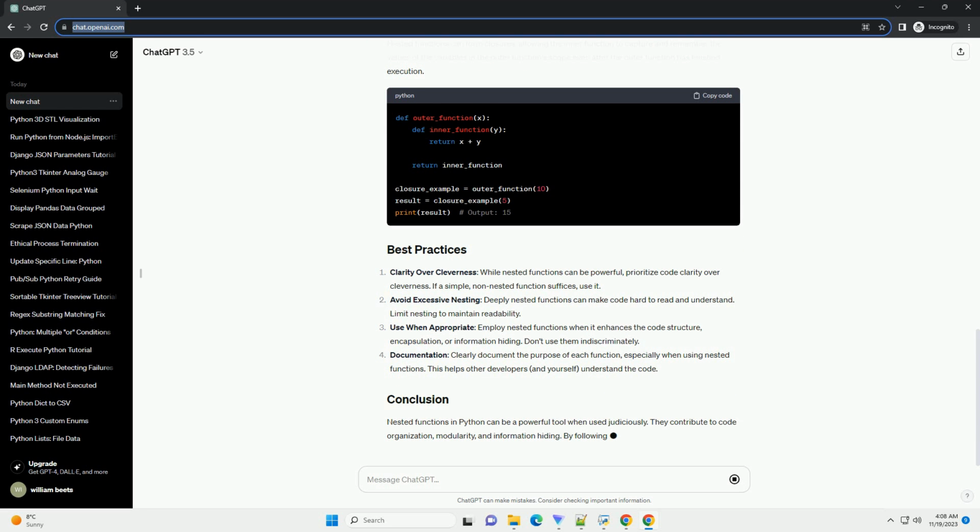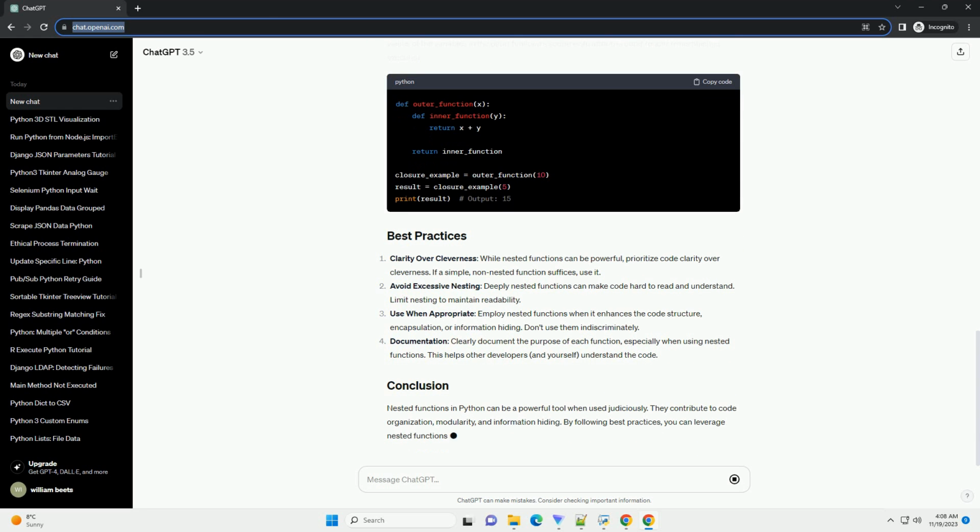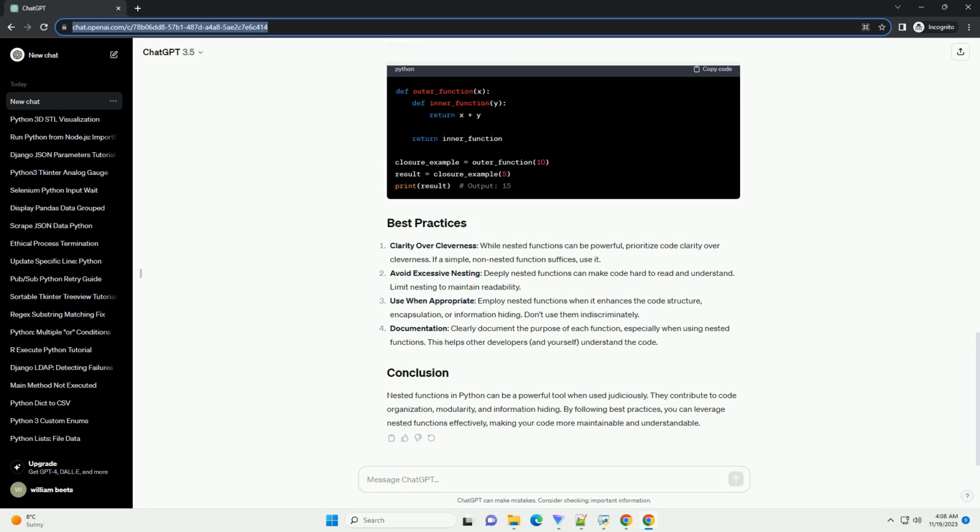Conclusion. Using nested functions in Python can be a powerful and elegant way to structure your code, promoting modularity, readability, and maintainability. However, it's important to use this feature judiciously, considering the specific requirements of your code and whether the benefits of nesting functions align with your design goals.